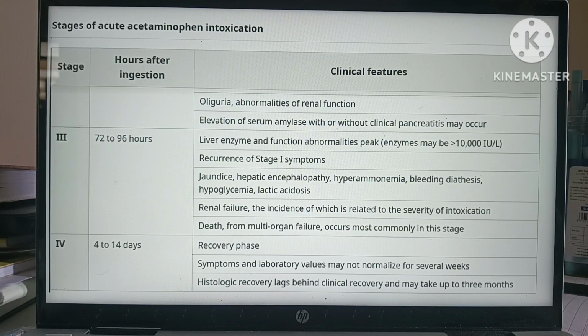Then coming to 72 to 96 hours, there will be peak of organ injury. Liver enzyme and function abnormalities peak. There can be jaundice, hepatic encephalopathy, hyperammonemia, renal failure, and death can also occur. Coming to 4 to 14 days, it is the recovery phase. Symptoms and laboratory values normalize, though they may not normalize for several weeks. Histologic recovery lags behind clinical recovery.